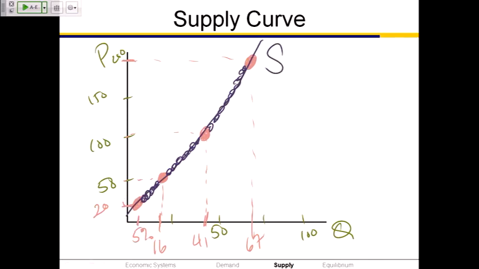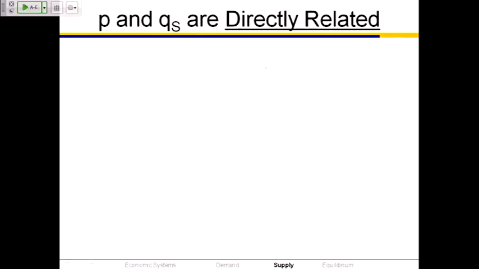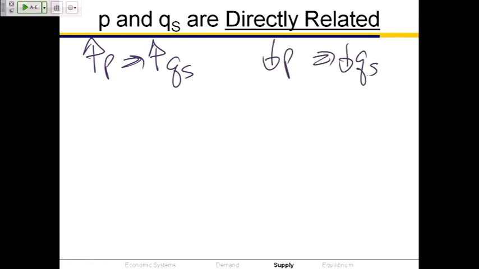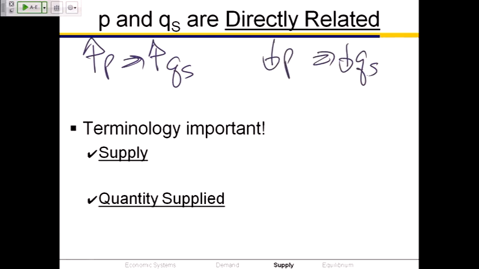The supply curve slopes up. At a higher price, there's a higher quantity supplied. At a lower price, there's a lower quantity supplied. We say that price and quantity supplied are directly related. An increase in the price gives us an increase in quantity supplied. A decrease in price yields a decrease in quantity supplied. Again, it's important to distinguish between supply, which is the whole curve, and quantity supplied, which is any one quantity connected to any one price.